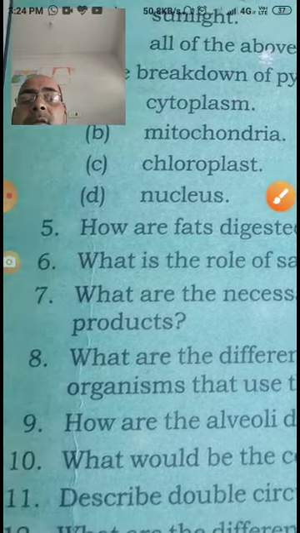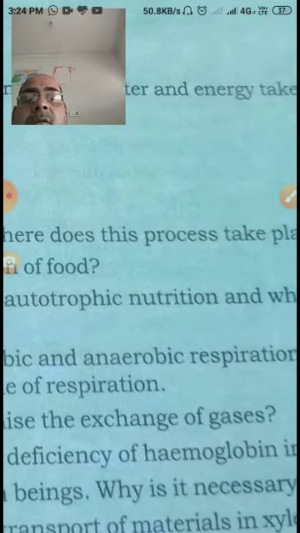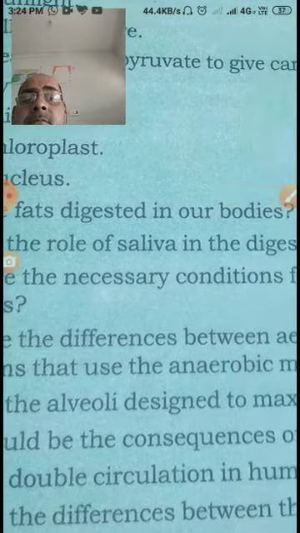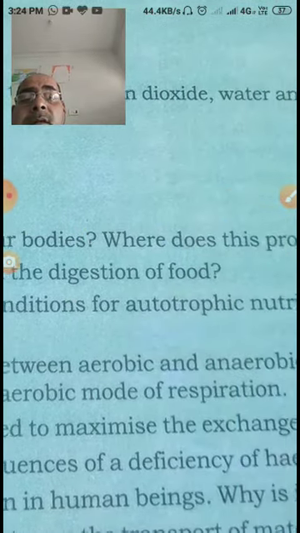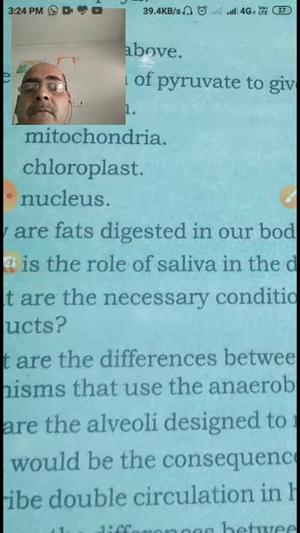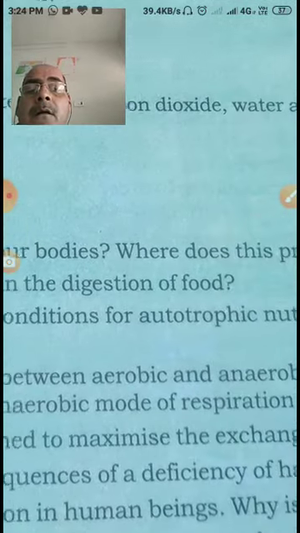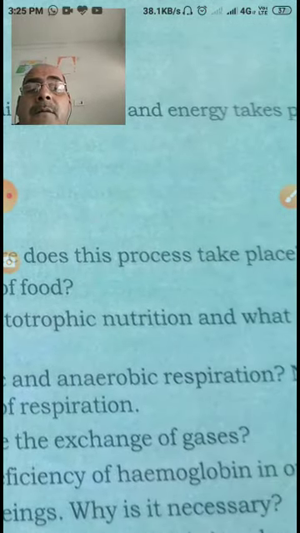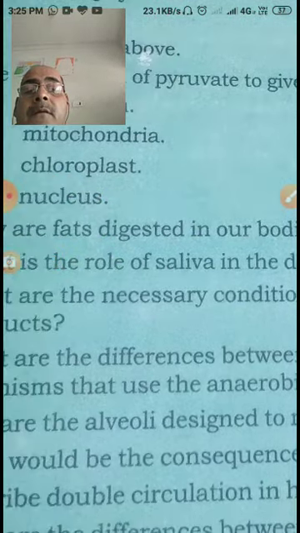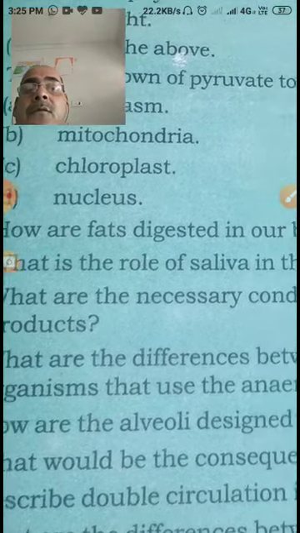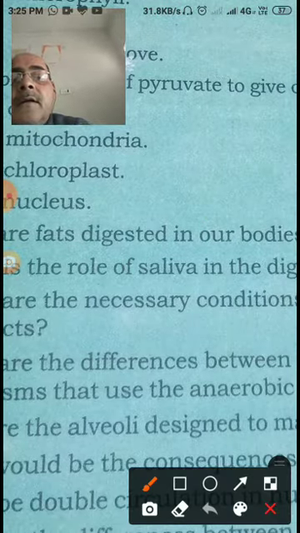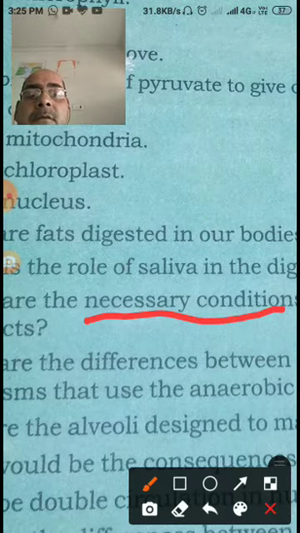Dear students, come to the next question: what are the necessary conditions for autotrophic nutrition, and what are the products? My dear students, the necessary conditions for autotrophic nutrition are the availability of sunlight, carbon dioxide and water in the daytime, and that has to be taken care of by the chlorophyll. So these are the necessary conditions for autotrophic nutrition.